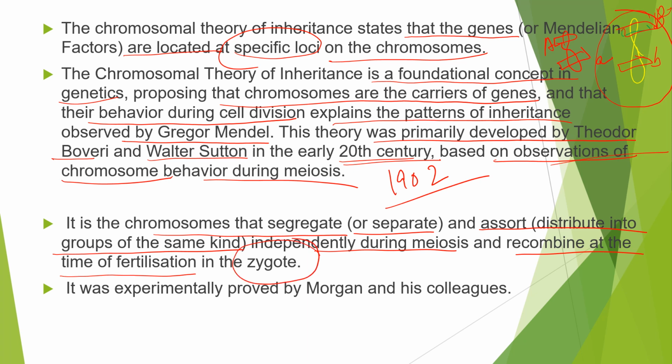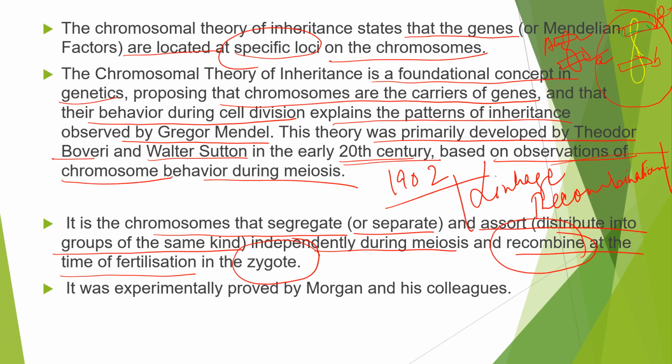We have just seen how they recombine again, and how specific genes are linked to a chromosome, that is linkage, and recombination is the next topic.